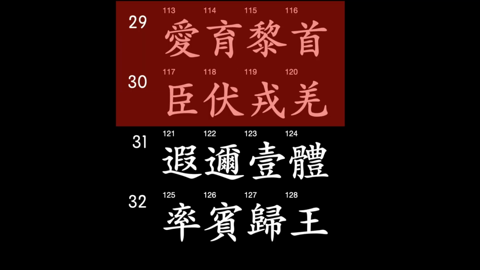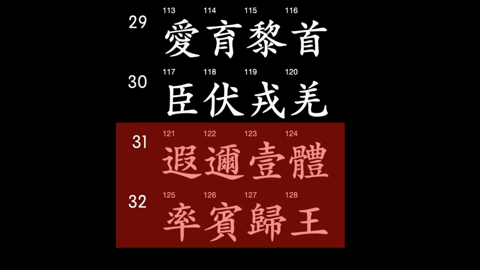In this lesson, we looked at lines 29 and 30 for characters 113 through 120. Those lines detail an historical instance in which an emperor brought some borderland tribes into submission through loving governance. In the next lesson, we'll look at lines 31 and 32 for characters 121 through 128, and those look at how distant and near lands were united.